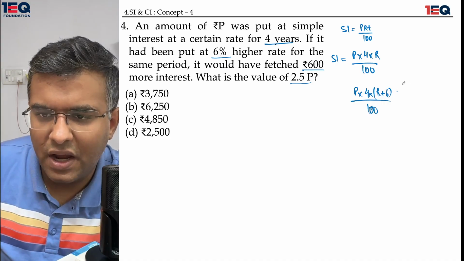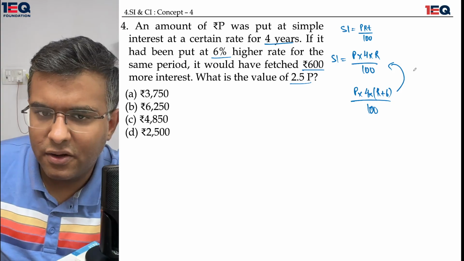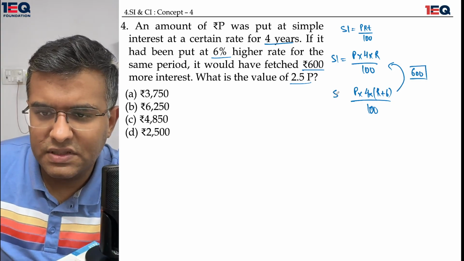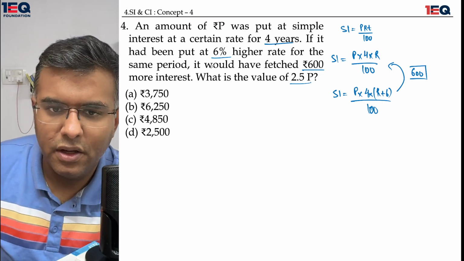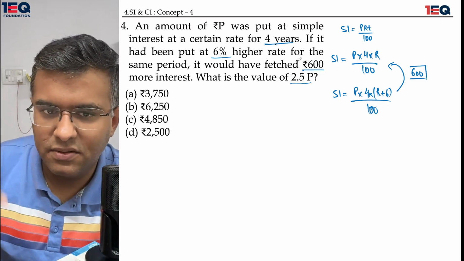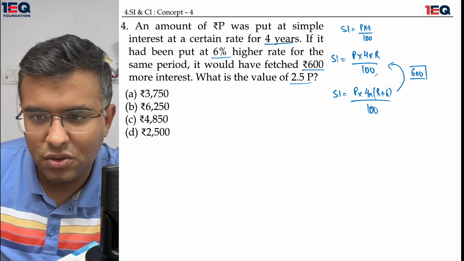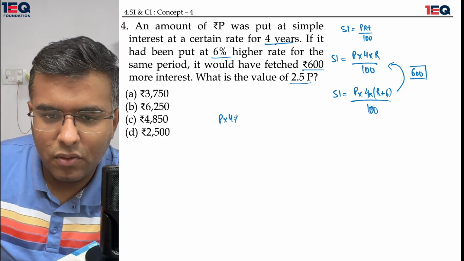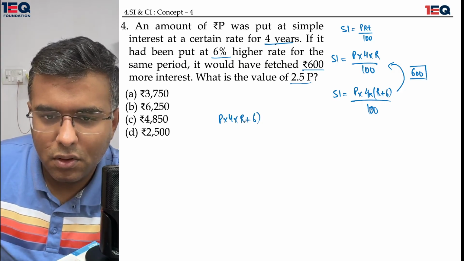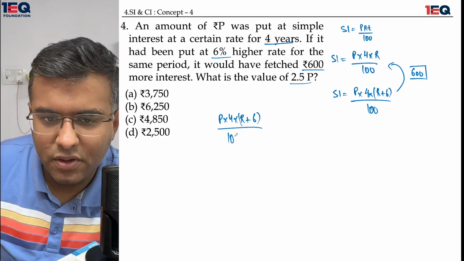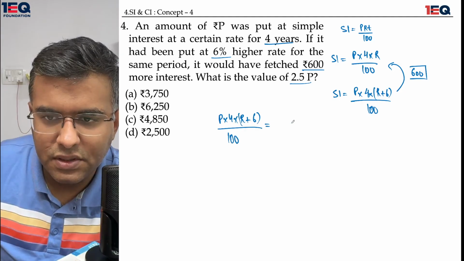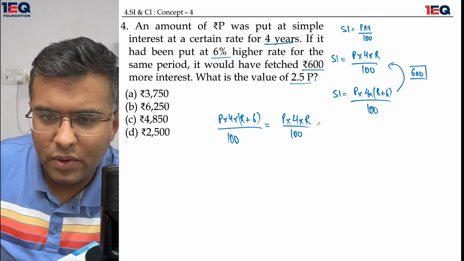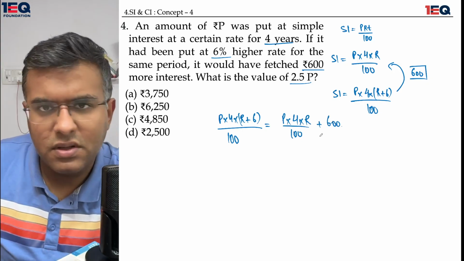This thing would have had a higher rate of interest, which is 600 rupees higher. It would have fetched 600 more interest. So I know the relationship between the two: P into 4 into (R plus 6) whole upon 100 is the simple interest, which is equal to P into 4 into R whole upon 100 plus 600.